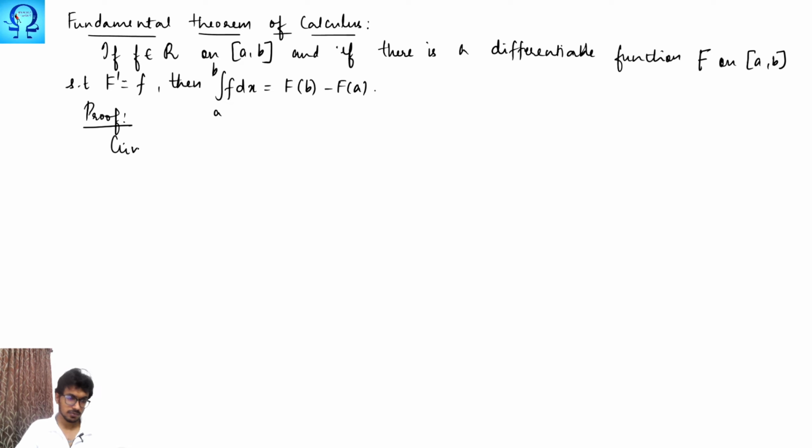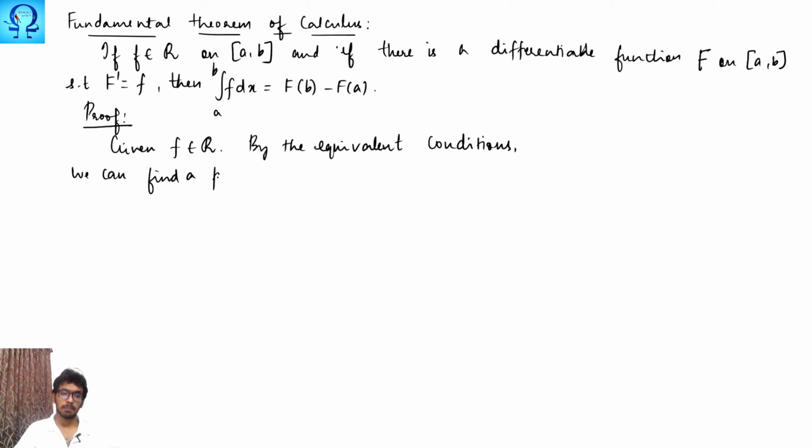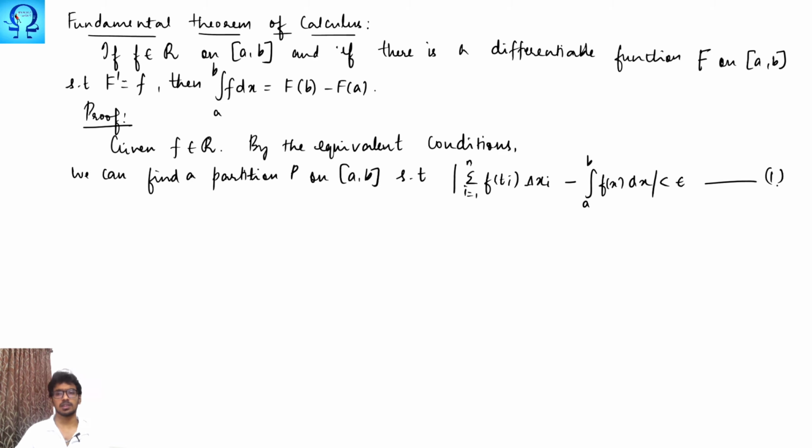Given f is Riemann integrable, by the equivalent conditions, we can find a partition P on the interval [a, b] such that the absolute value of the summation i runs from 1 to n of f(ti) delta xi minus the integral from a to b of f(x) dx is smaller than epsilon, and we mark this as equation 1. This is just from the definition, the equivalent conditions of integrability.